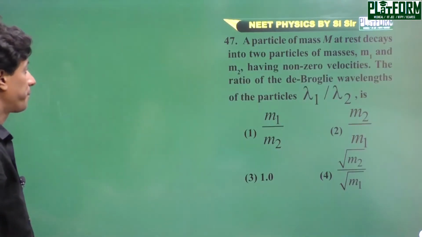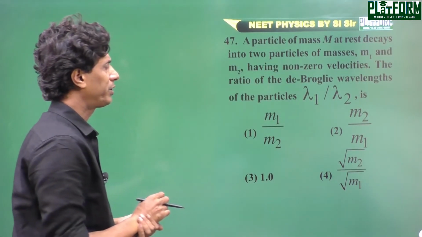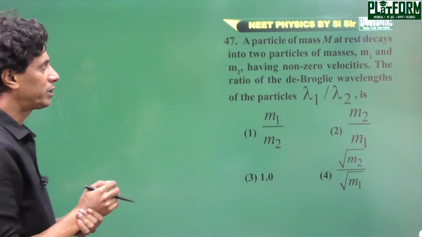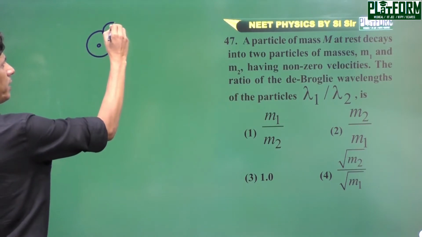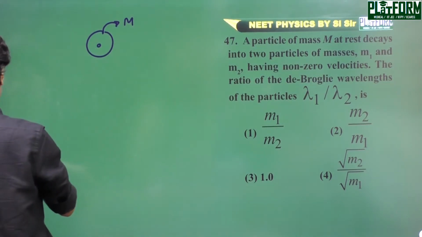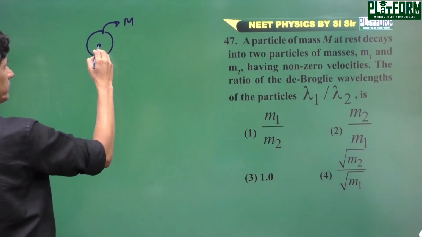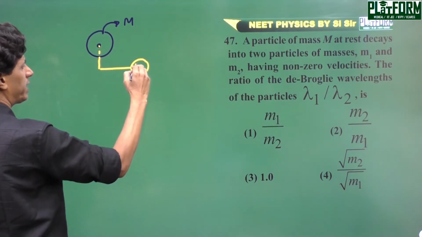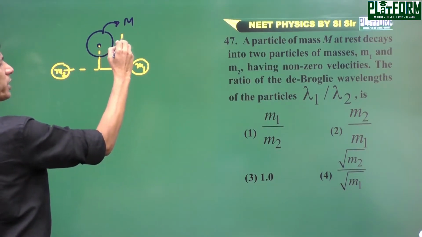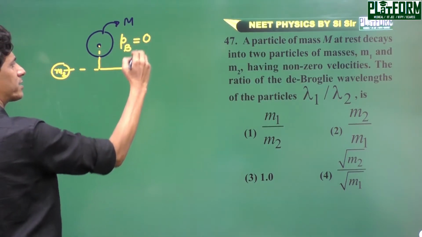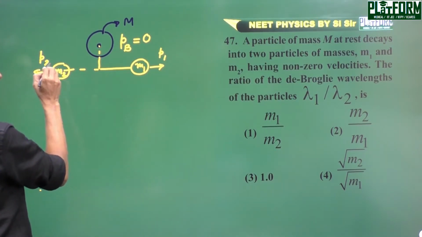Next problem. A particle of mass m at rest decays into two particles of mass m1 and m2 having non-zero velocities. Find the ratio of the de Broglie wavelengths. A particle of mass m, if it decays into two particles m1 and m2, before explosion the momentum of this particle is 0, and after explosion the momentum of one particle is p1 and momentum of the other particle is p2.